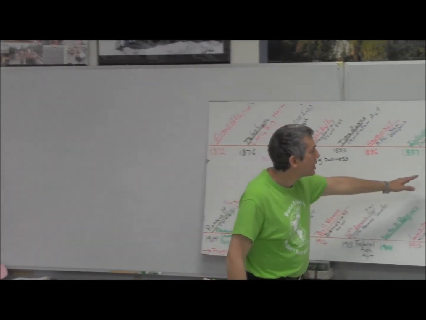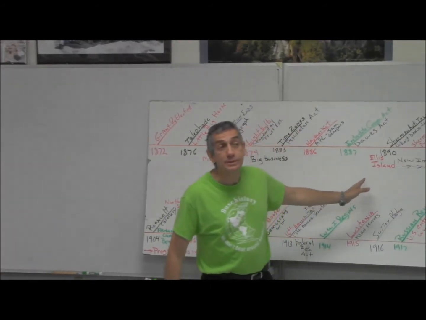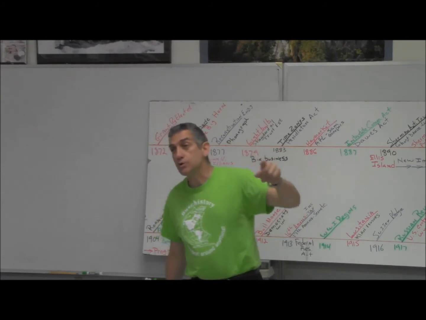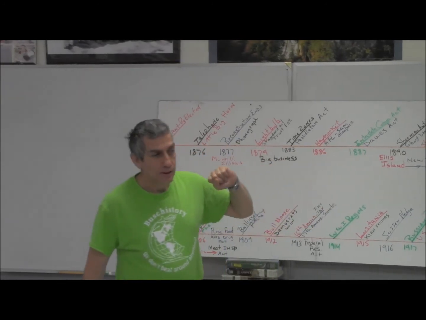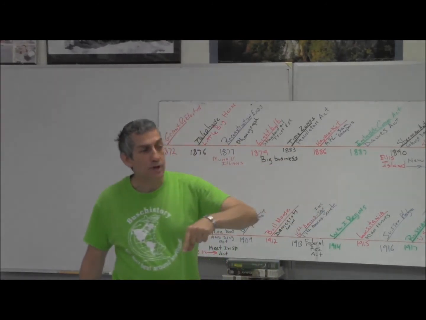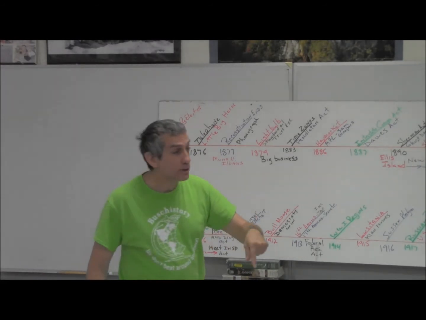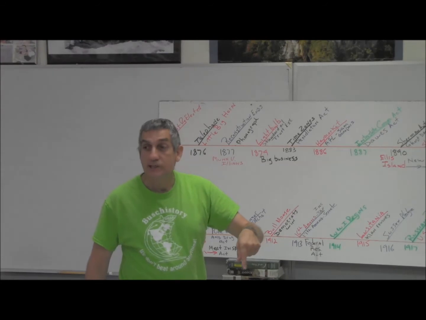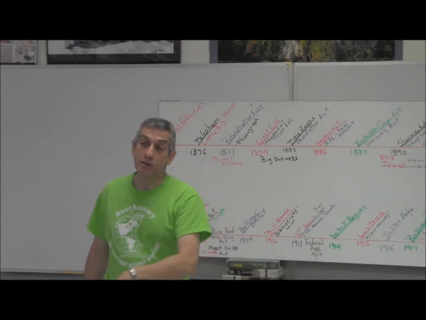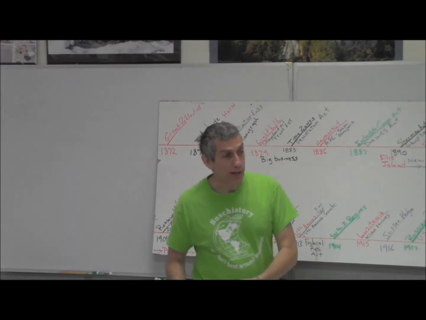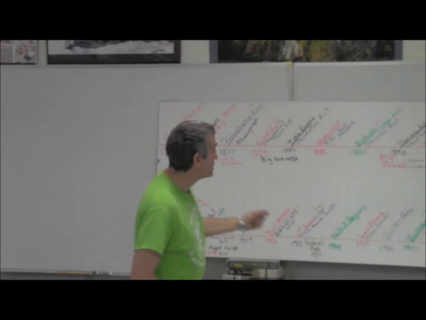Bingo. What is the difference between the new immigrants and the old immigrants? Where they're from. So if you're a new immigrant, where are you from? Southern or Eastern Europe. And where do you have to go through now? Ellis Island. So Ellis Island, not really a welcoming center? No. It's a gate. It's to keep immigrants out. Because the wealthy don't have to go through Ellis Island. Only the poor people do. And they can only get through if they have a way to take care of themselves here and if they are healthy.